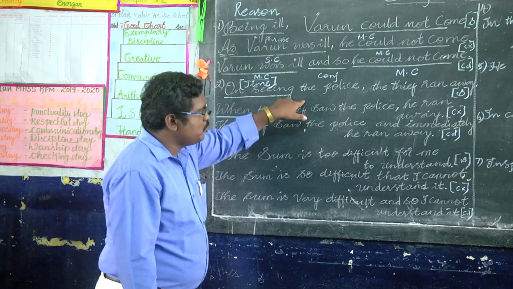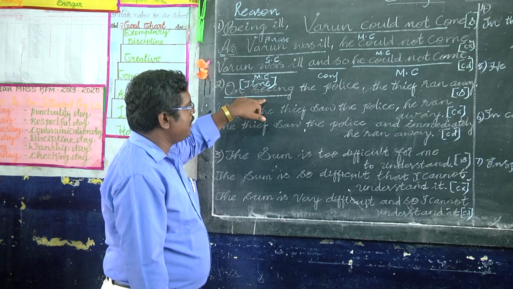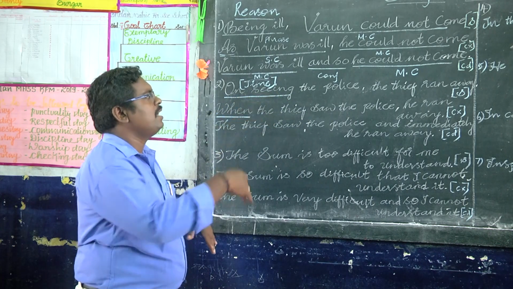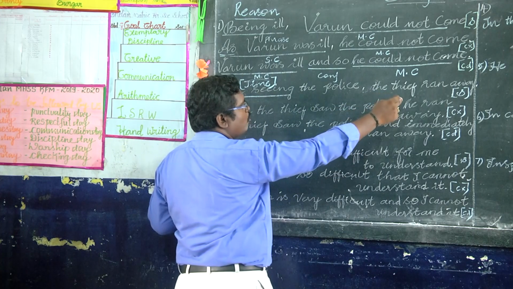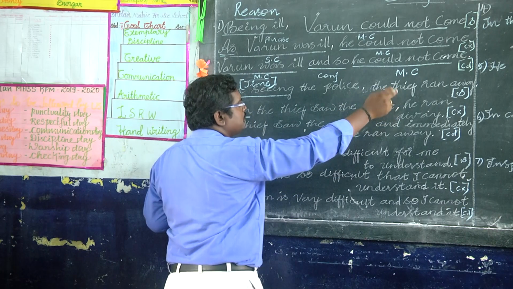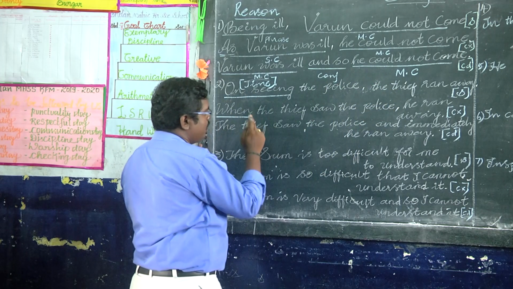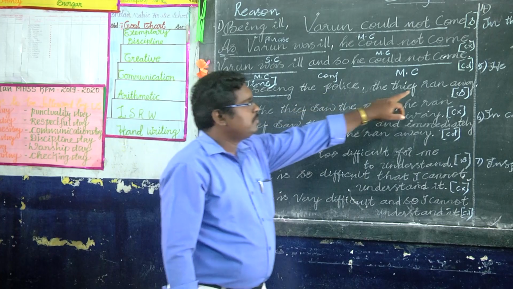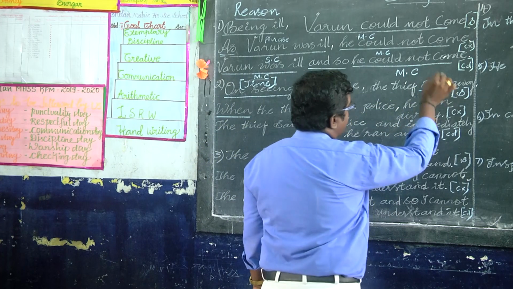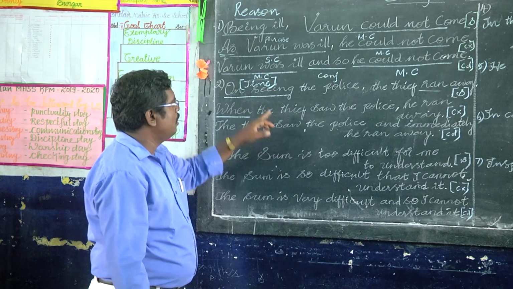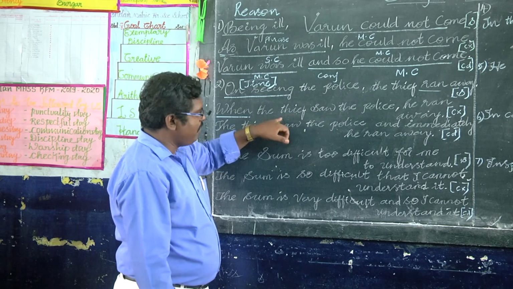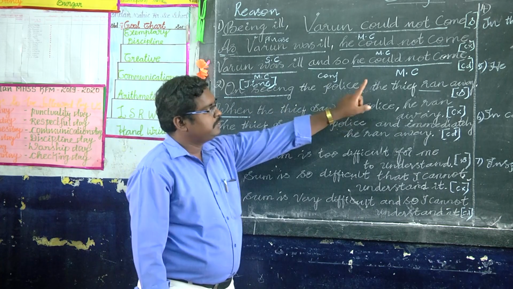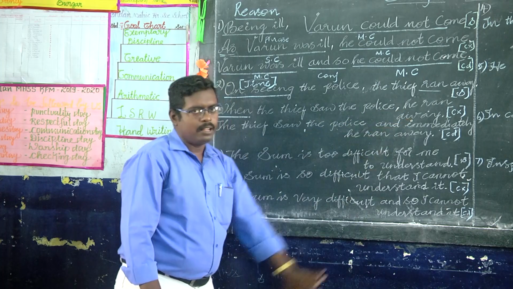So there is no subject and verb in the phrase. So we can consider the main clause. Where should we write it? We have to pick out the main clause. The subject is the thief. Next, the verb is in past tense: see, saw. When the thief saw the police, he ran away.